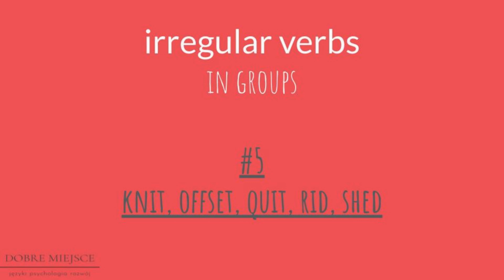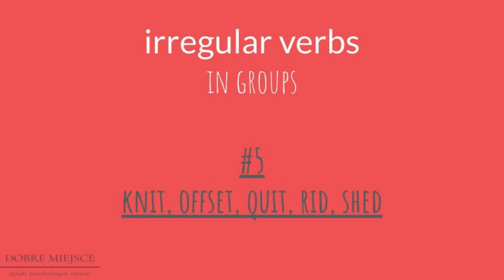Example number 2. Offset. Offset, offset, offset. Examples in sentences. Past simple example: His decision offset the previous problems. Past participle example: The disadvantages are offset by the advantages.